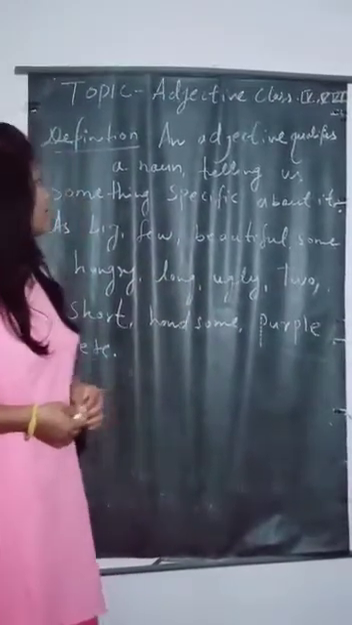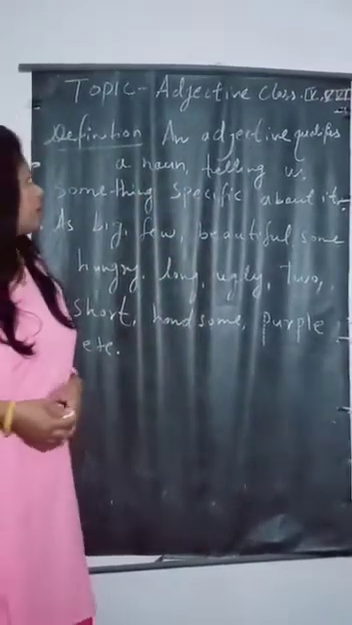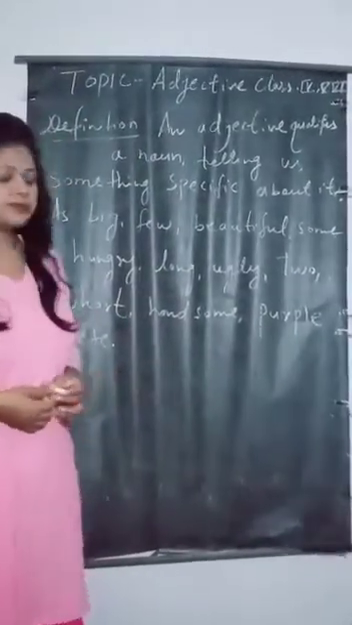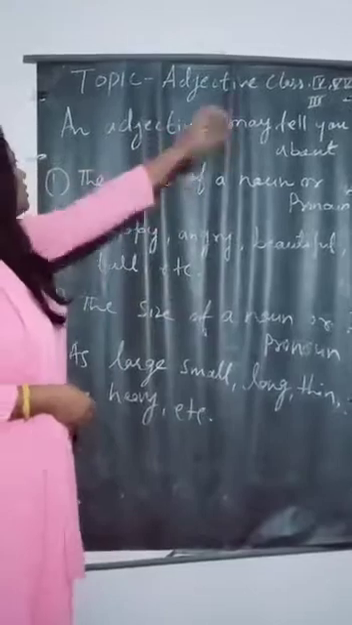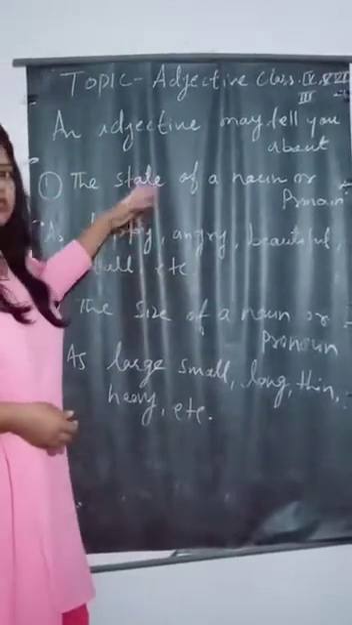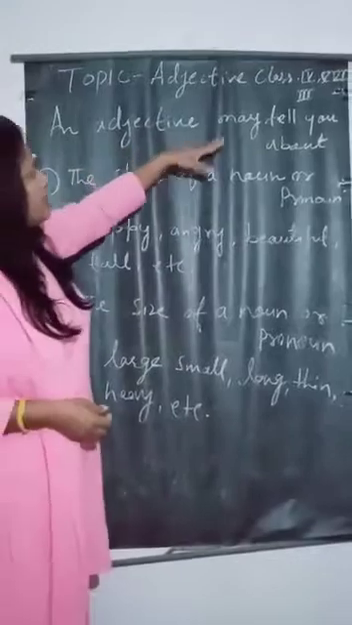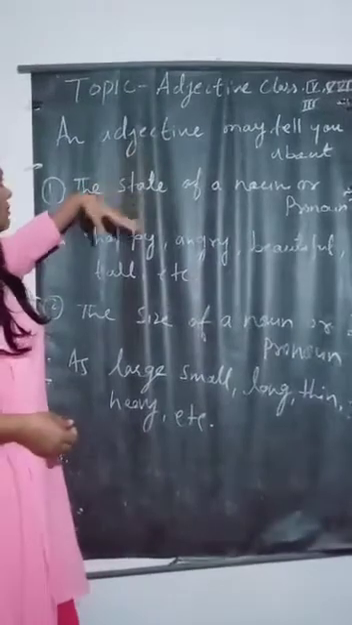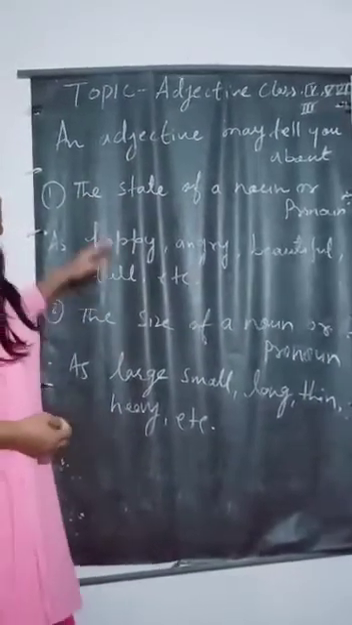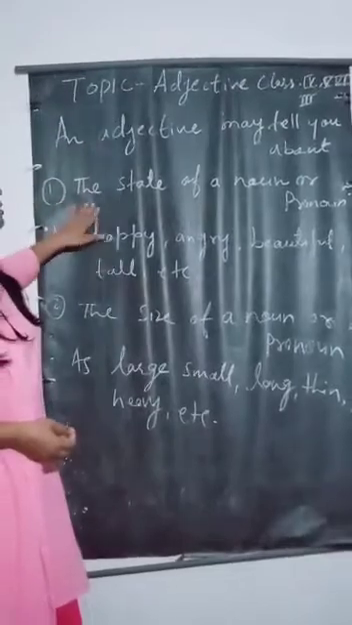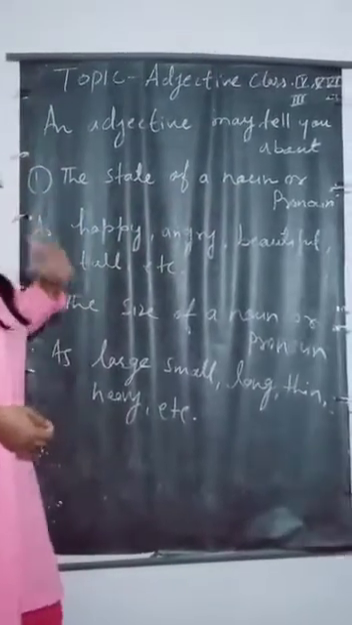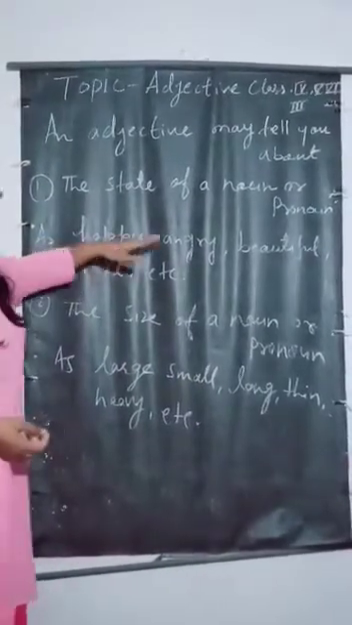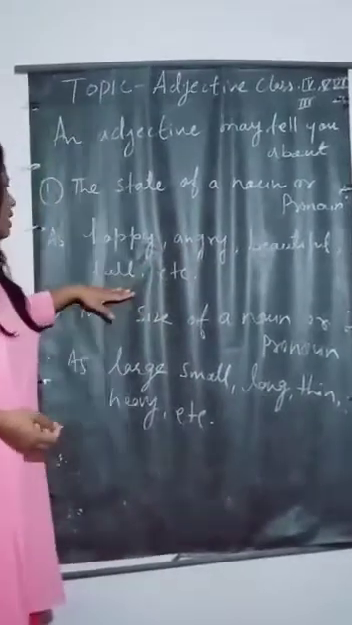Now let's see it in detail. We will study adjectives in detail. An adjective may tell you about, first, the state of a noun or pronoun. State means a quality of a noun or pronoun. Happy, angry, beautiful, tall, etc.